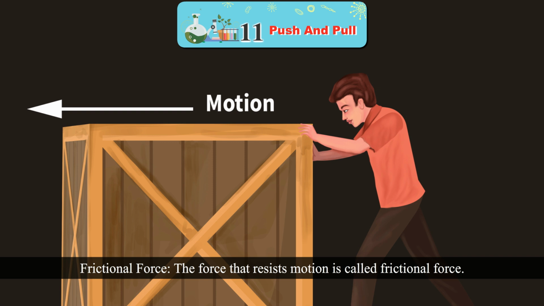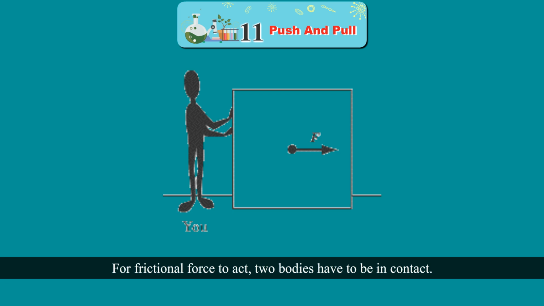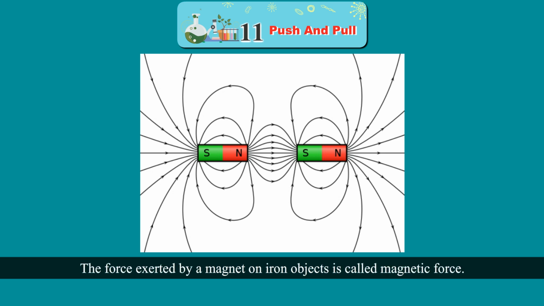Frictional force. The force that resists motion is called frictional force. When you roll a ball on the floor, it stops after moving a short distance. This is due to the force of friction. For frictional force to act, two bodies have to be in contact. Frictional force is more on rough surfaces than on smooth surfaces. Magnetic force. The force exerted by a magnet on iron objects is called magnetic force. It is a force that acts from a distance.